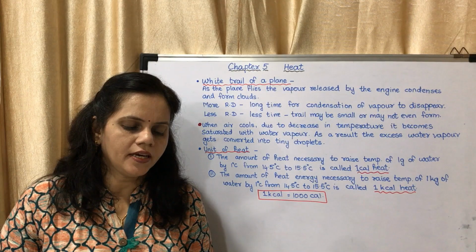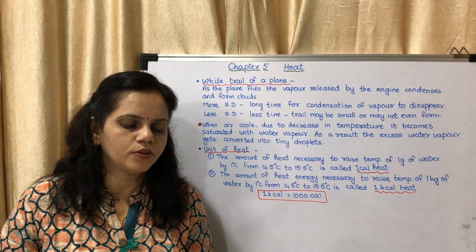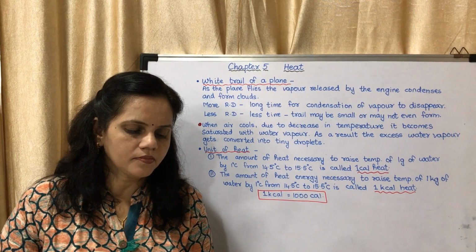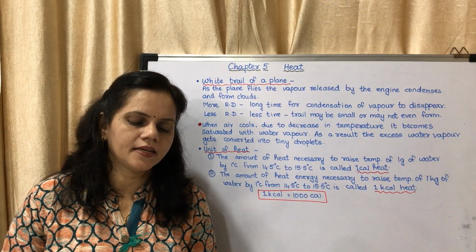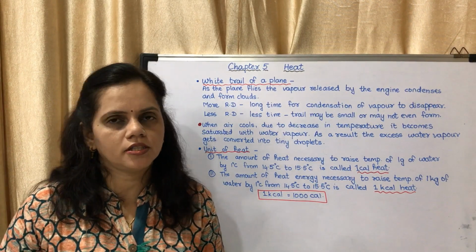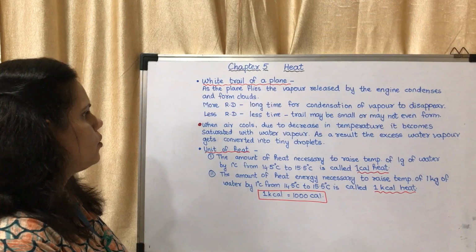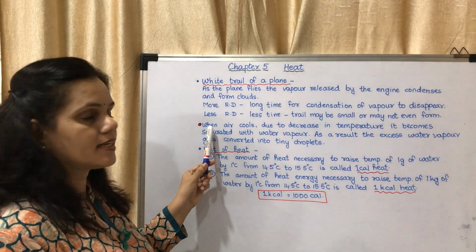In the same way, if we observe the leaves of plants or grass or the window glass of a vehicle in the early morning, we see water droplets collected on the outer surface. You might have observed this. What is the reason for that? When the air cools, this is the reason.